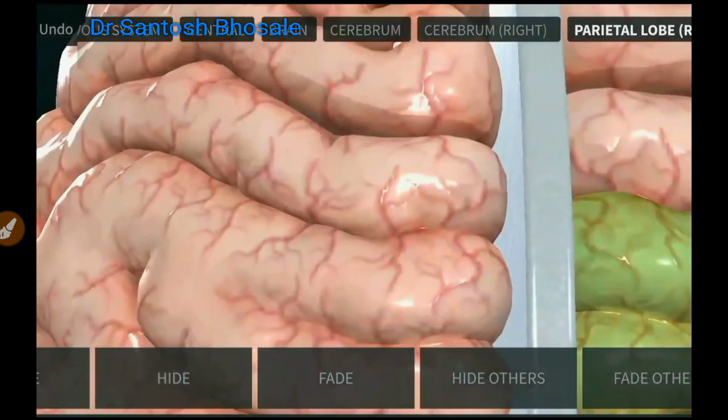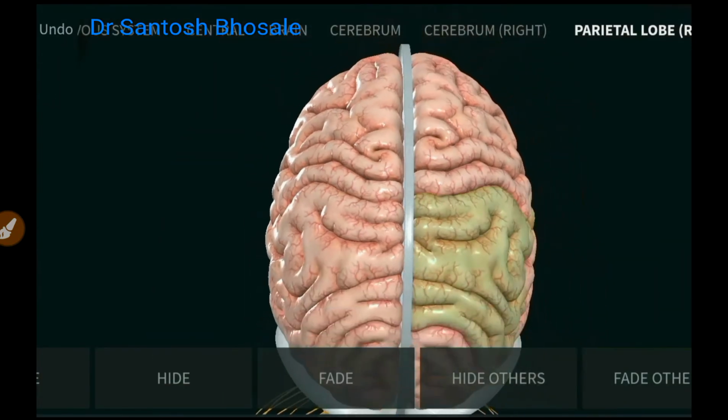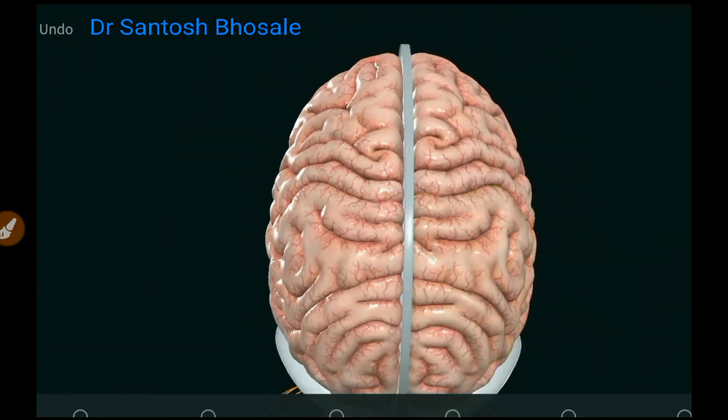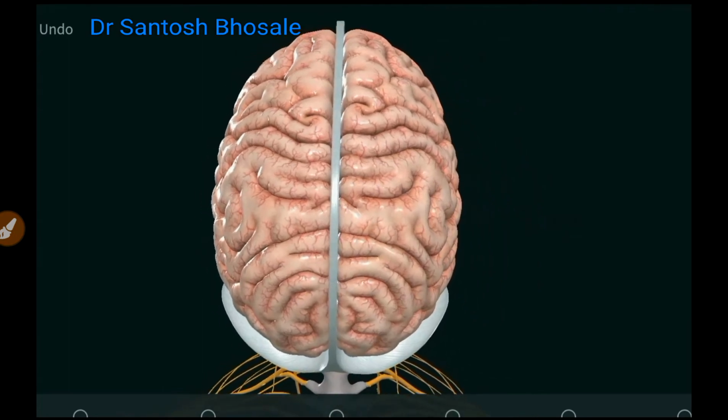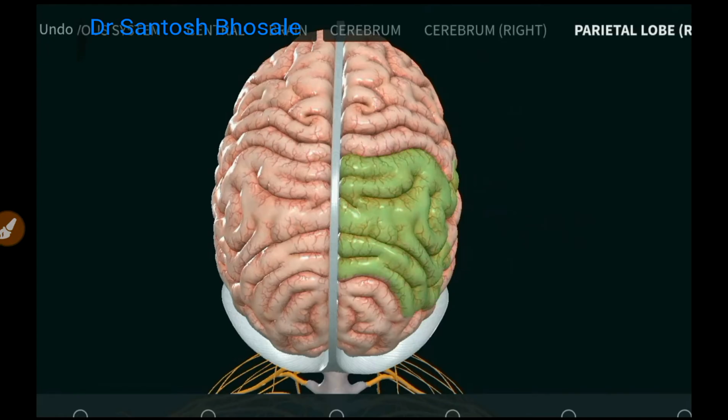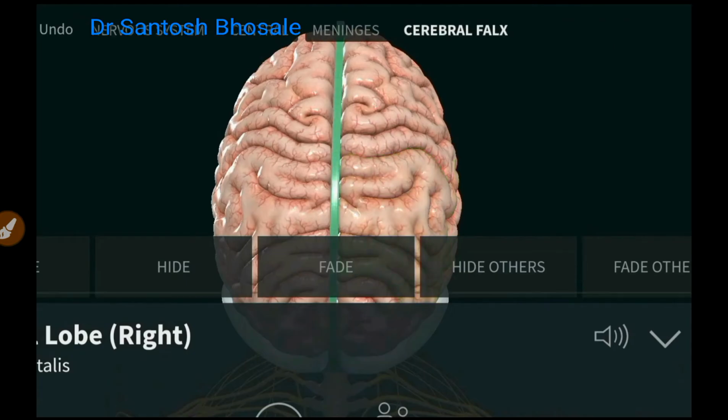It is intimately attached to the contours of the cerebrum, cerebellum and brainstem. It completely dips into the sulci, then covers the gyri, unlike arachnoid and dura mater, which bridge the gyri covering the sulci. You can see there. So you cannot separate the pia mater from the cerebral surface or cerebellar surface or surface of brainstem. It is intimately attached to the different parts of the brain.